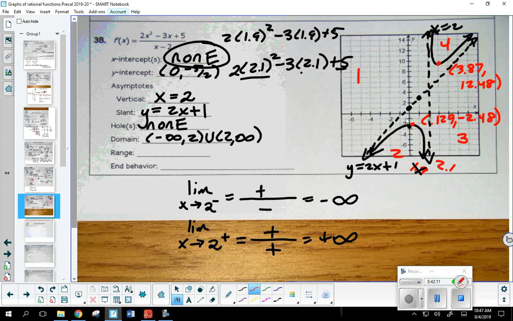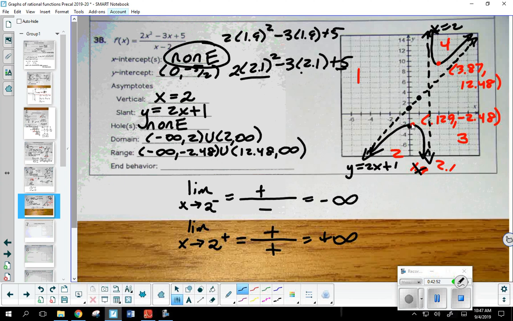Now that we know those points, I should be able to give myself the range. Negative infinity to, well, the first one stops at negative 2.48. Union. Where does the other one pick up? 12.48, and then goes to infinity. Now remember, I will not be giving you one of these on that quiz next week. I will definitely give you one that you should be able to take care of by hand. Seems pretty rational, right? Yeah, it's a rational graph. Sandra, you like that one, didn't you? Of course she does.